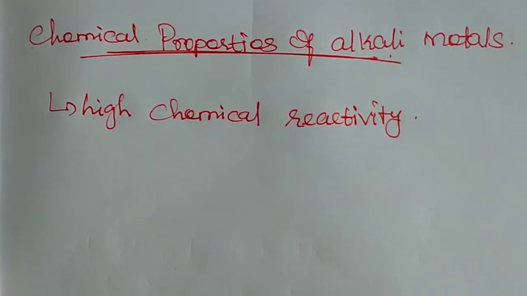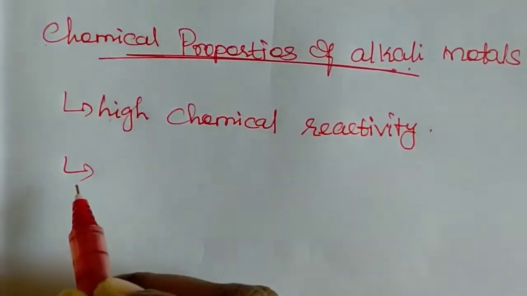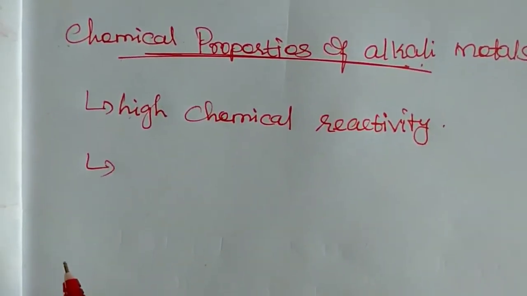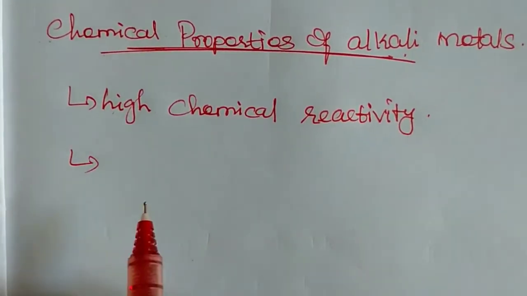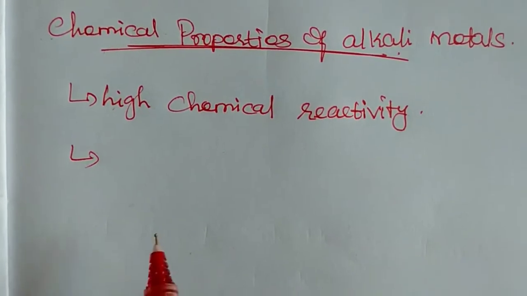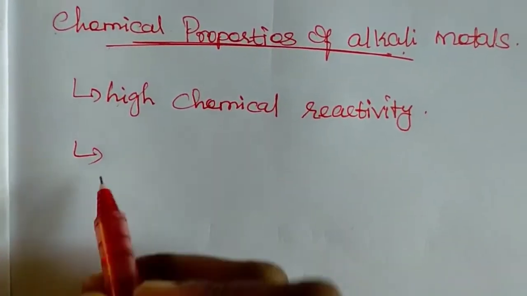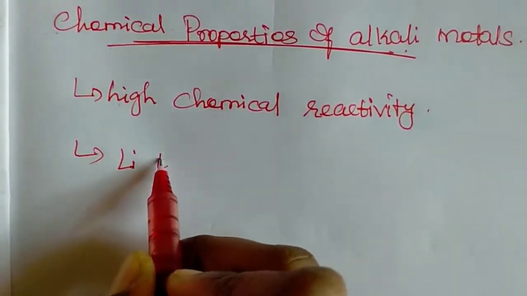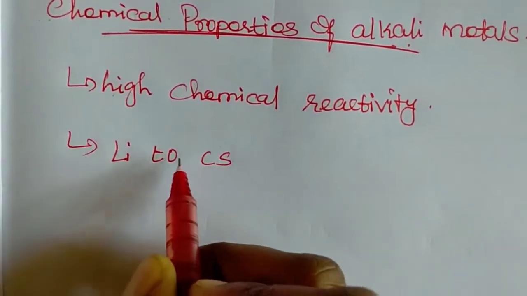This reactivity of the metal is increasing from top to bottom of group 1. So how is it increasing from top to bottom of the group? From lithium to cesium, it is increasing.